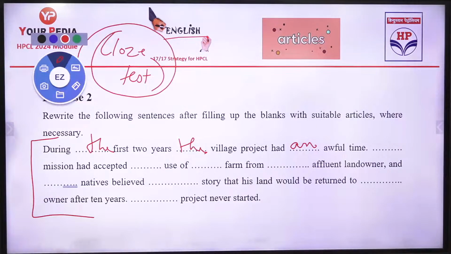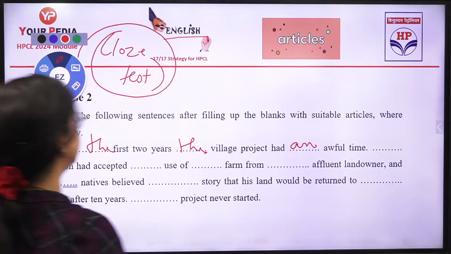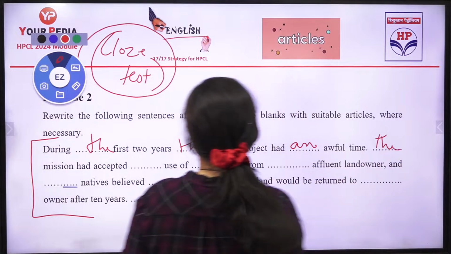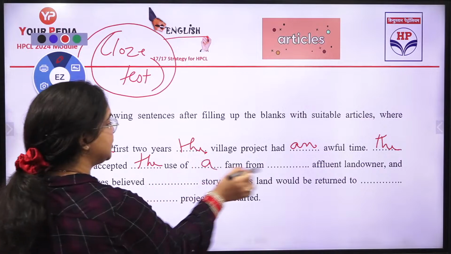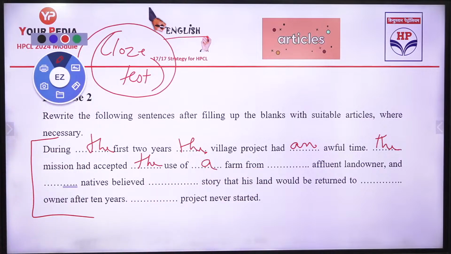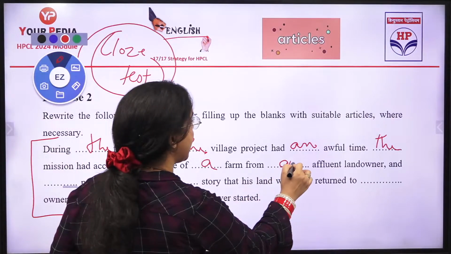Dash mission is there. It is the mission has accepted the use. The mission had accepted the use of what kind of a farm it is there? It is a farm. And it is dash affluent landowner. It will be an affluent landowner.